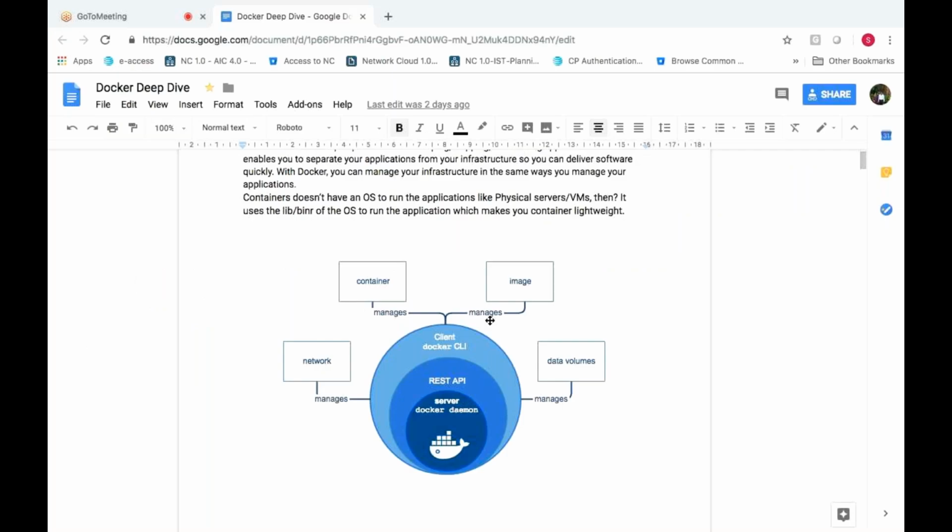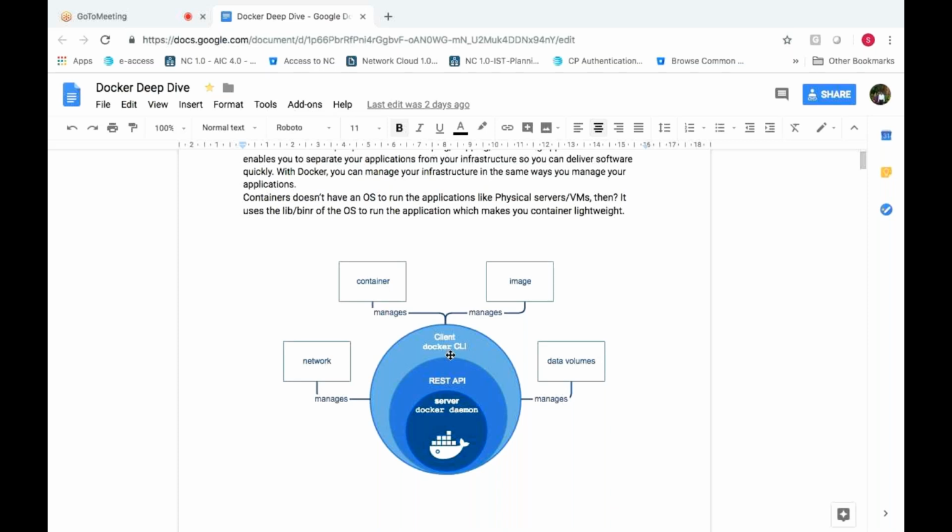Here you are executing the Docker CLI commands. These commands will pass information to the Docker REST API, and the REST API will pass information to the Docker daemon. You understood? And the Docker daemon will search for the things you are looking for, and then give it back to the client, in the sense, the Docker CLI.